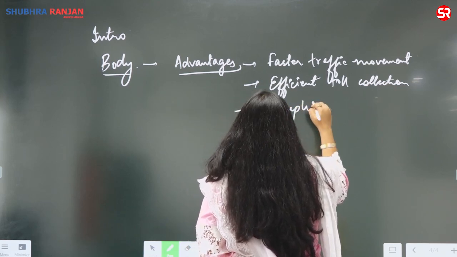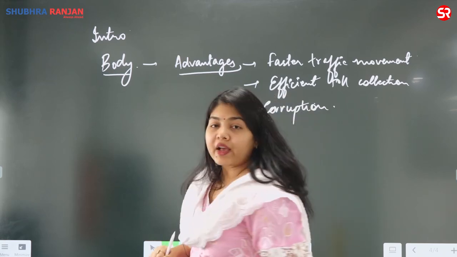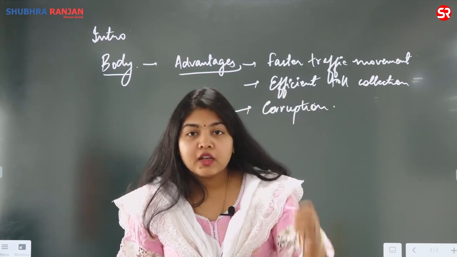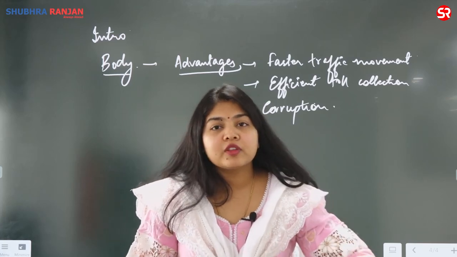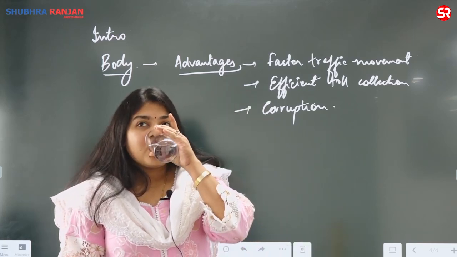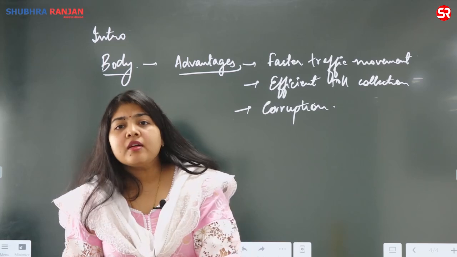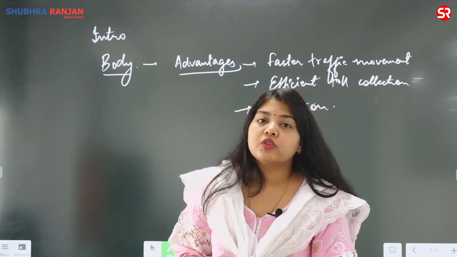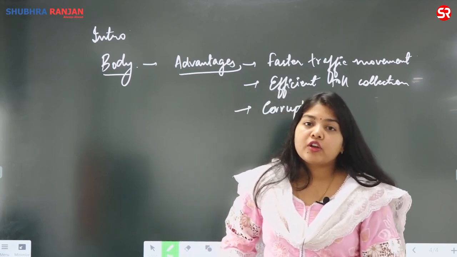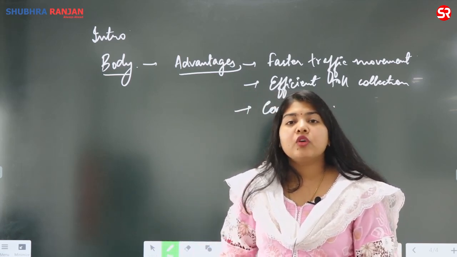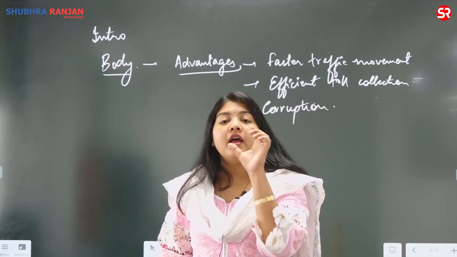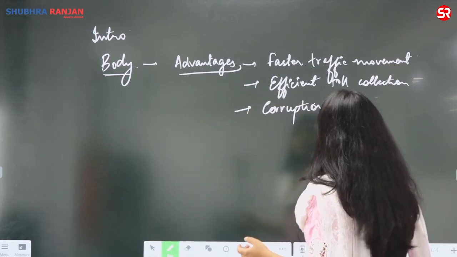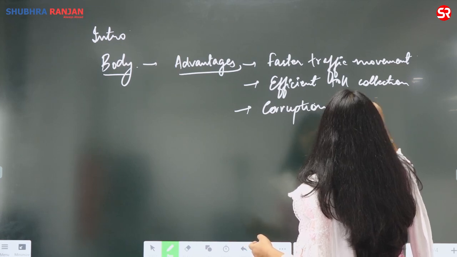भाई पहले क्या होता था, 100 रुपए का टोल है, आपको कैश में पे करना होता था, आपने उससे बोला 100 रुपए मत ले, 50 रुपए ले, जाने दे. He is like, ठीक है, let me get 50 rupees in my own pocket and let the vehicle pass. This was before the electronic toll collection was there. But after the electronic toll collection, since now your vehicle's nameplate will be read and your vehicle's number will be read, you cannot skip or bypass this collection process. So the corruption has also been reduced.